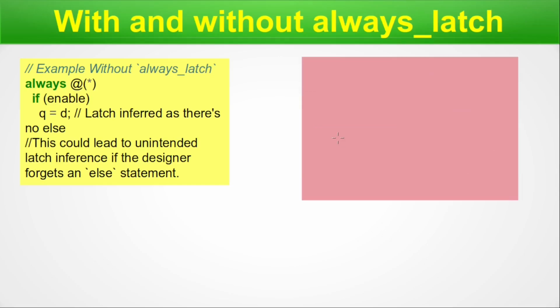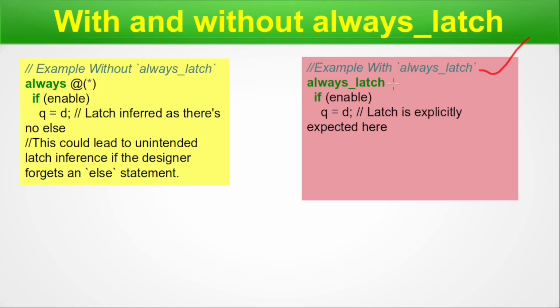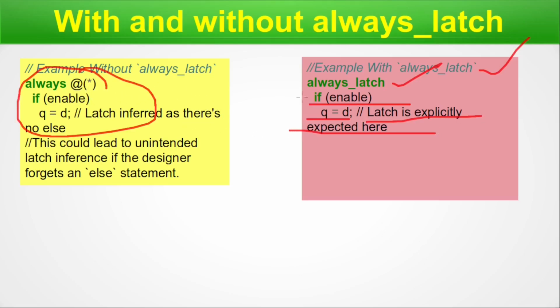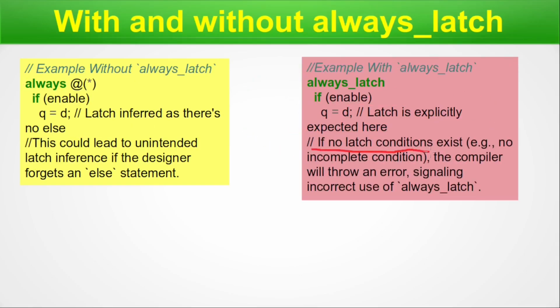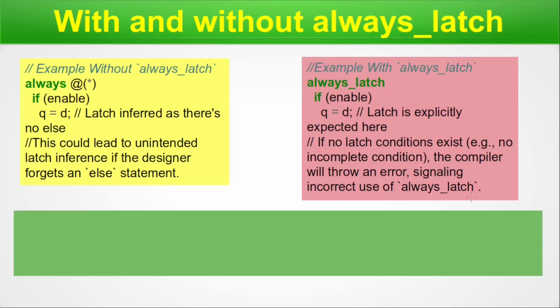Now again we will see another example, this time with always_latch. That means now we are using the always_latch construct. Here we mention always_latch and there is if enable, q equal to d. A latch is explicitly expected here. So here it was getting created implicitly and here it is created explicitly. If no latch condition exists, that is, there is no incomplete condition, the compiler will throw an error signaling incorrect use of always_latch. That means it will scan the entire code and see whether a latch is expected here or not. If not, it will throw an error.